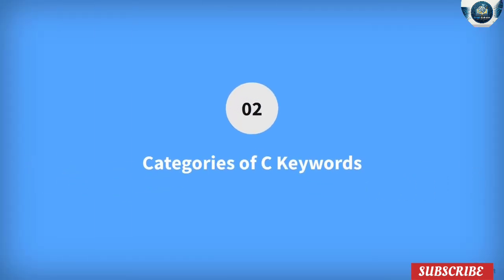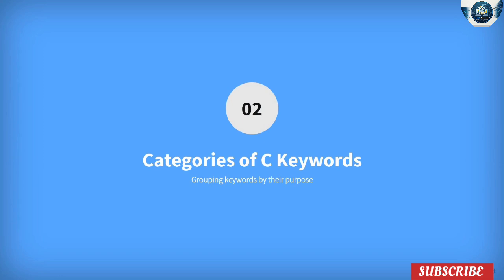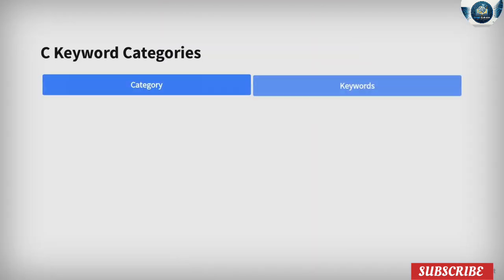Not all keywords in C serve the same function. In this topic, we'll break down the different categories of keywords and see how each group shapes the language in its own way. Notice how C keywords are organized into distinct categories, each serving a unique role in the language. This comparison helps us understand their specific purposes.